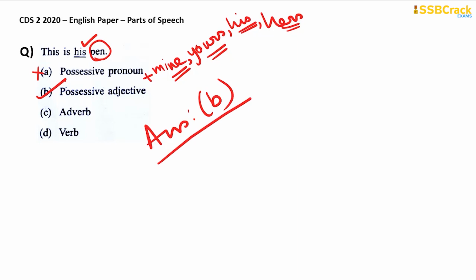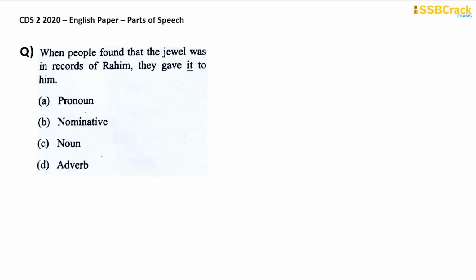Okay. Next question is, when people found that the jewel was in records of Rahim, they gave it to him.